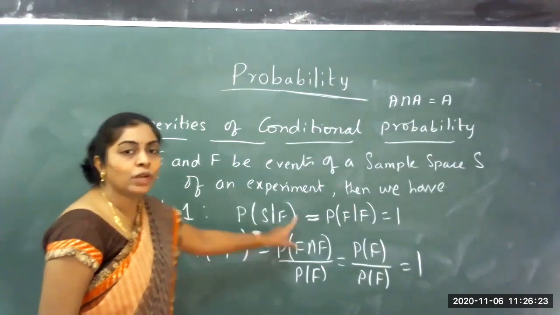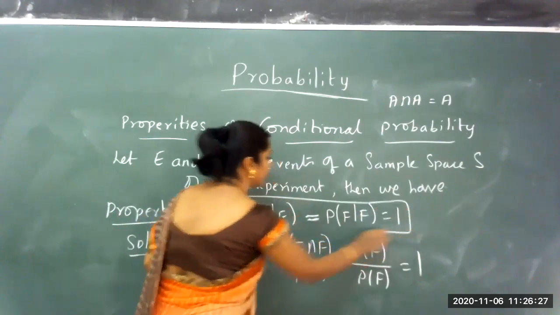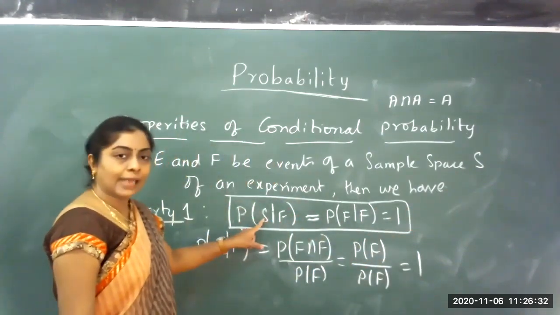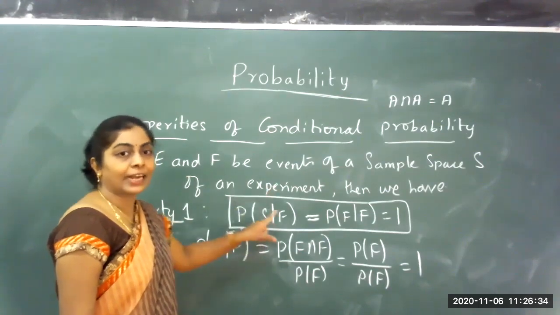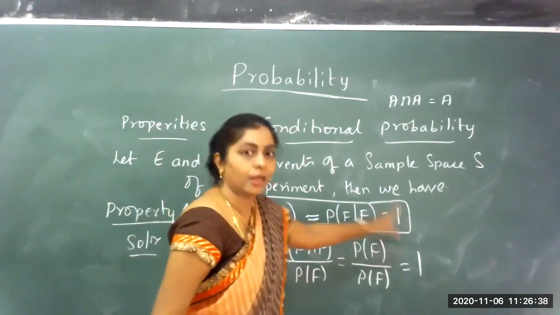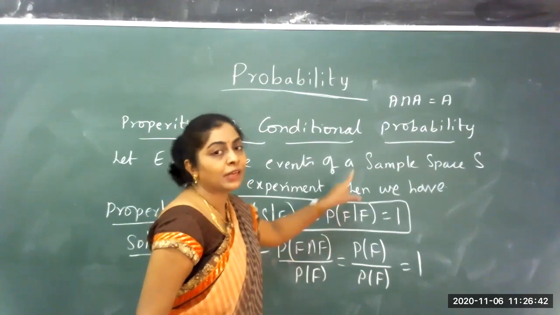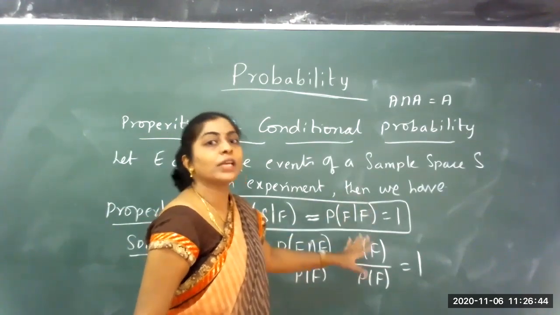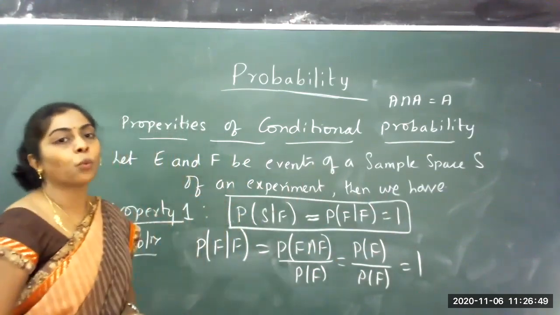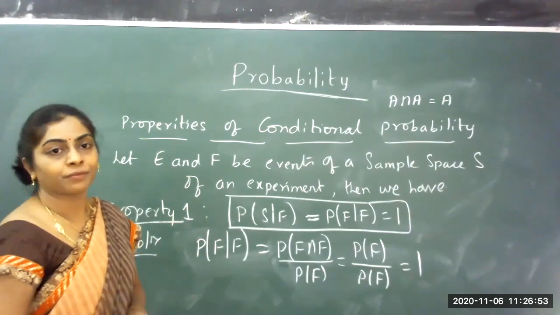So these are the two conditions that we proved. Based on that, it proves the result that the conditional probability of sample space S given that F has occurred is equal to 1, and the conditional probability of event F given that event F only has occurred, the same event, is equal to 1. So this is the first property that you have.